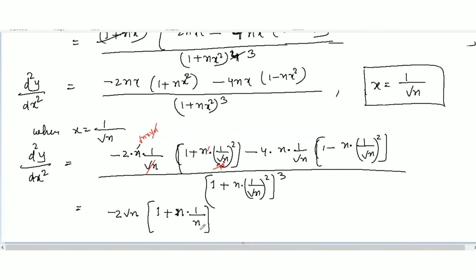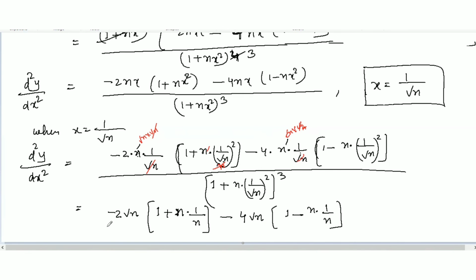Then you have minus 4, and the same rule applies here. So this is your square root of n multiplied by square root of n. So one time this one will be cancelled. So 4 times square root of n will be here, like I explained you here. Then here 1 minus n and then 1 over n after calculating.